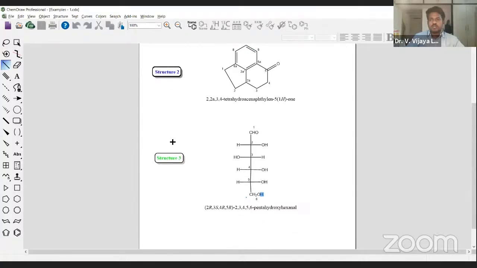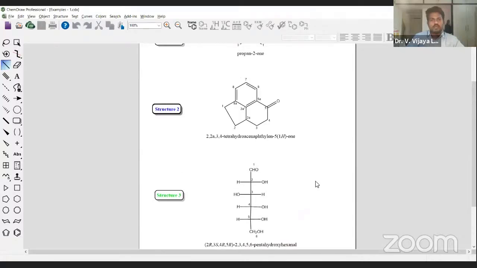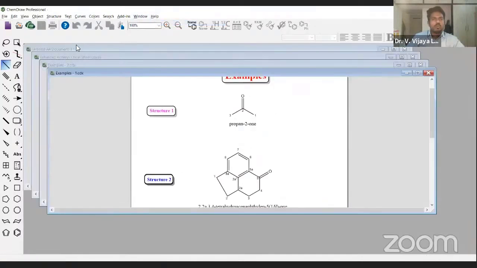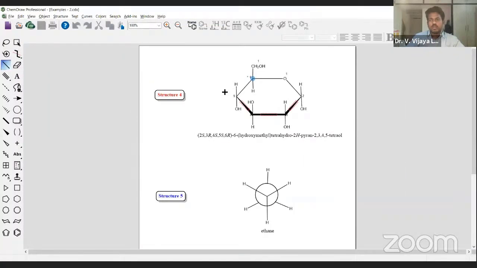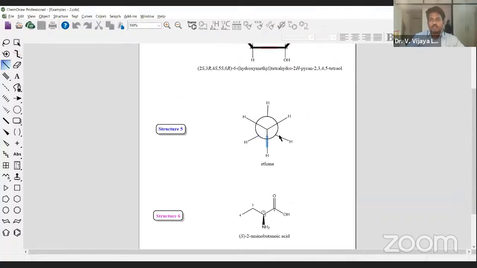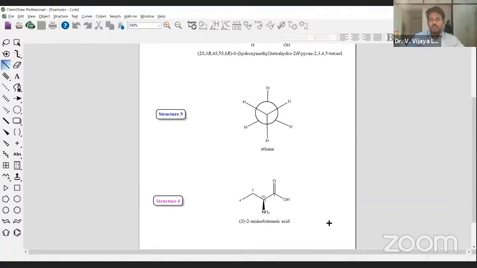When it comes to structure 3, this is a pressure projection kind of structure that we also have seen. Now let us move on to structure 4, which is a perspective kind of model of a structure, and you can draw these kinds of structures too. Then we will see this Newman kind of projection, and after that we will move on to stereochemistry attributions to the structures.